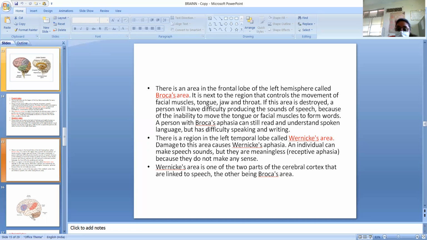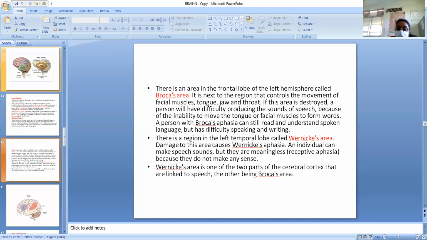There is a region in the left temporal lobe that is called Wernicke area. Damage to this area causes Wernicke aphasia, and the individual can make speech sounds, but they are meaningless. So here, just opposite, because they do not make any sense.